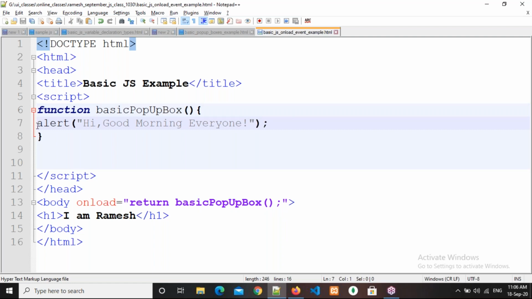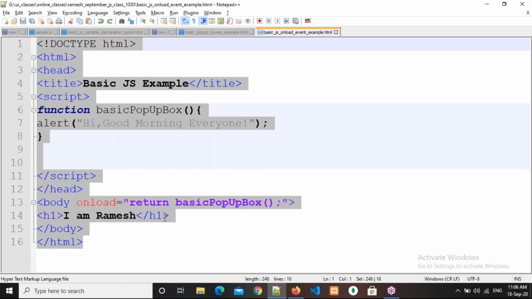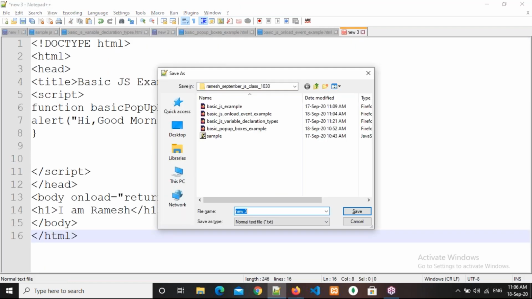Right. Now I want to do one more thing also. What is that? So now the onload event is right, but I don't want to call it immediately. I will click somewhere in the browser. Suppose I click on a button, then only I want to call it. So in that case, what do I need to do? It is very simple. See here. Let's go to JS underscore.